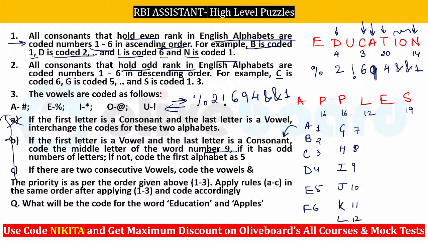Now any consonant that is holding an even value. अब यहाँ पर even value कौन से हैं? B even है, D even है, F even है, H even है, J even है, L even है, right? So you can see these are the even values. So their ranks, whichever has an even value here, they have to be taken 1 to 6 in the increasing order. That means you will be taking this as 1, 2, 3, then 4, then 5 and then 6, and after that again 14th जो होगा उसको आप 1 ले लोगे, ठीक है.